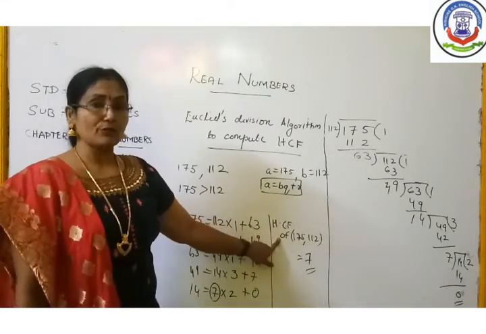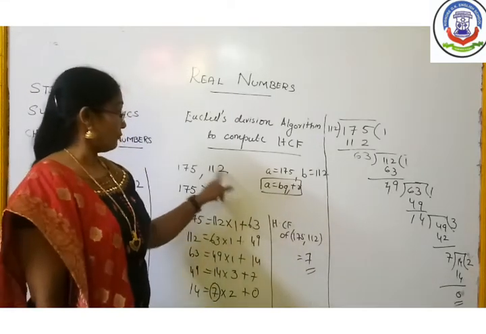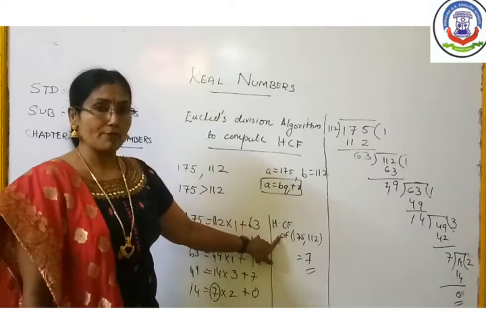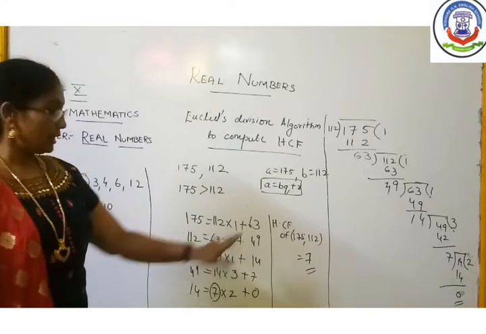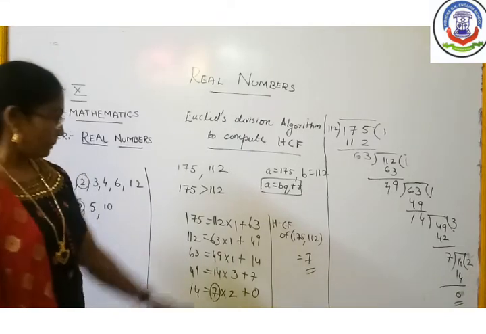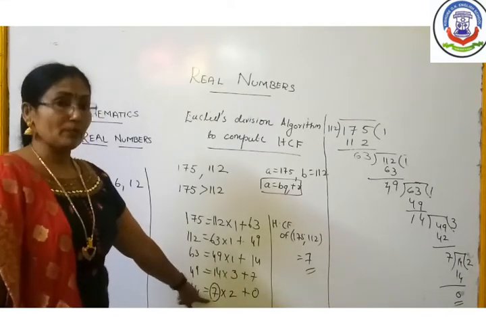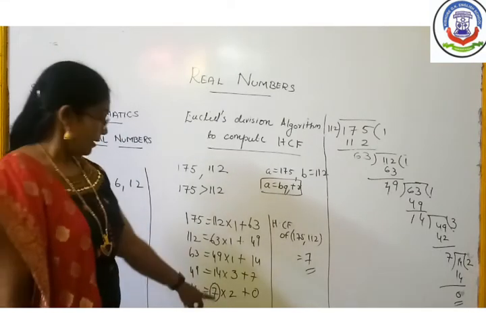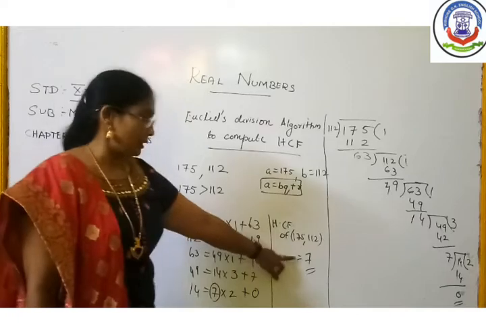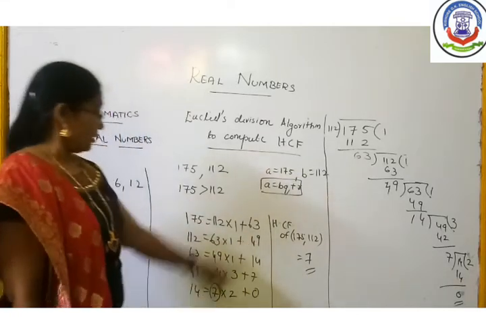That will be the answer for the highest common factor of 175 and 112. So the HCF of 175 and 112 is 7. That means in the last step, the non-zero divisor that remains will be the answer.